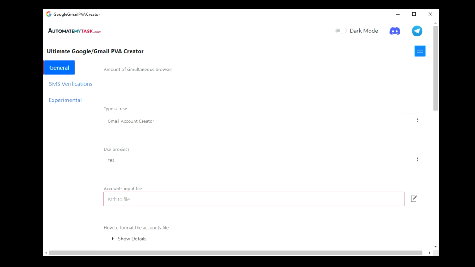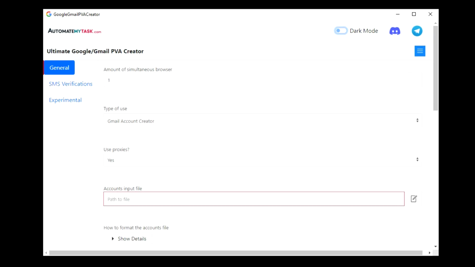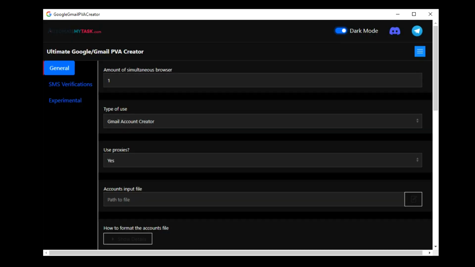First of all, the logo speaks for itself. When you click on it, you will go to the website. You have a dark mode, which I built in, and I think it is pretty useful if you're working at night to rest your eyes. The Discord icon will take you to the Discord channel, and the Telegram icon will take you to the Telegram channel. We have the name, the ultimate Google Gmail PVA creator. First, we have a general tab, and we will start from here.